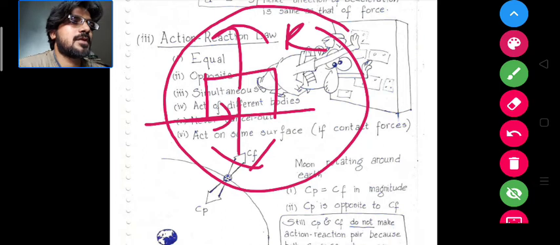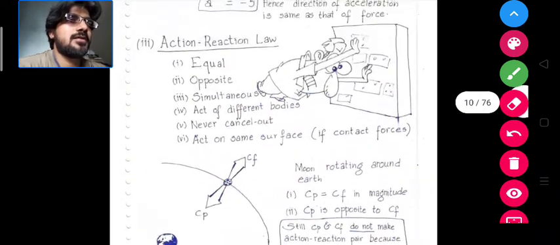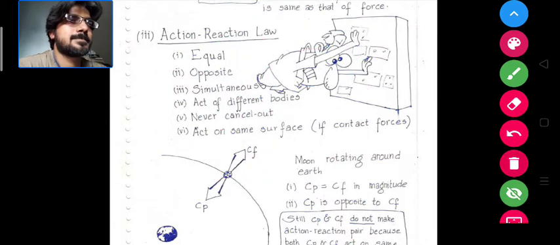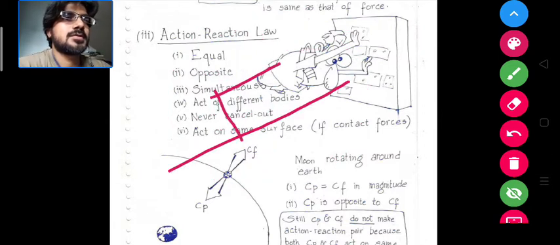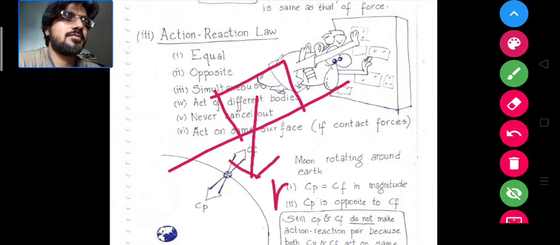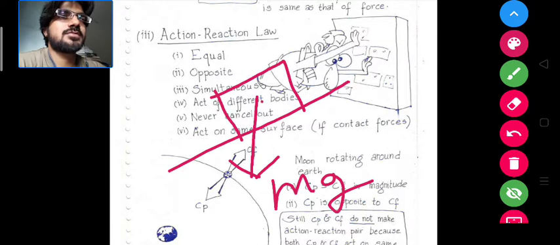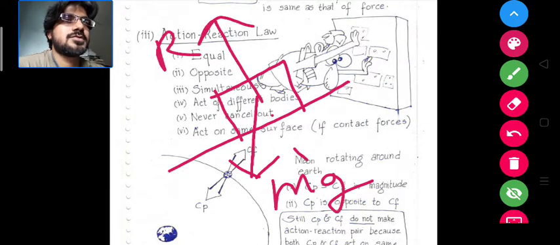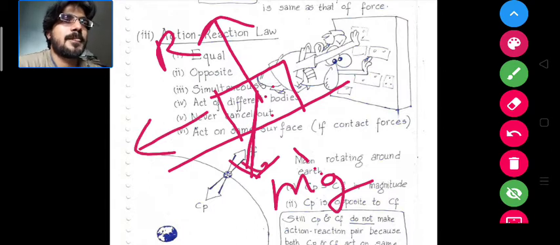If you apply this in an inclined plane, here the action force is mg, and the reaction pair is here. So not necessarily are they always in a cancel out position. Here you can see that the body will slide down. Okay, so they do not always cancel out.